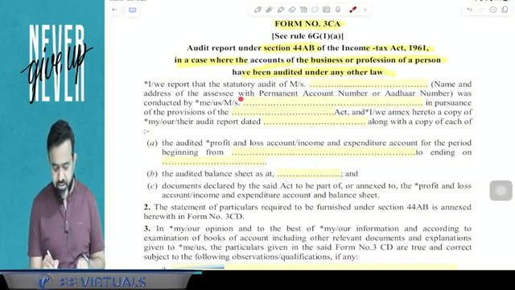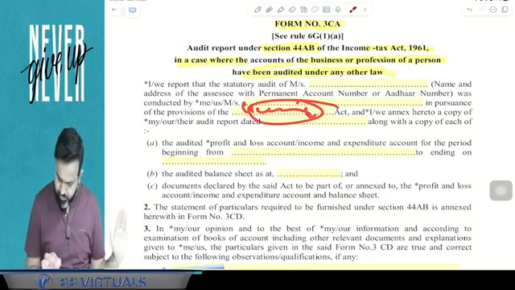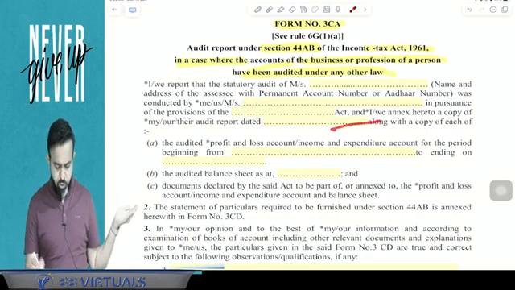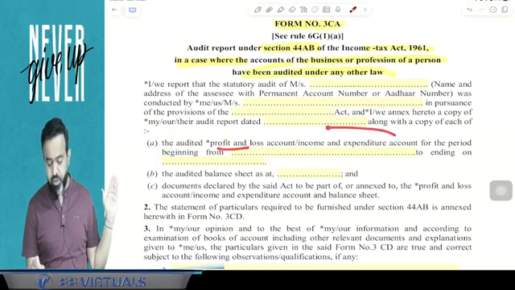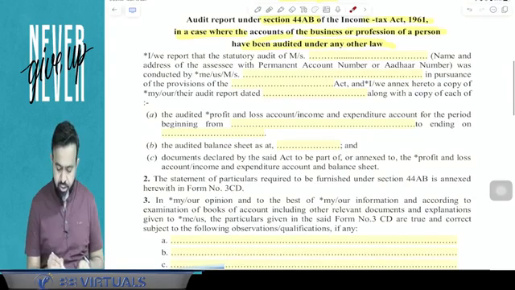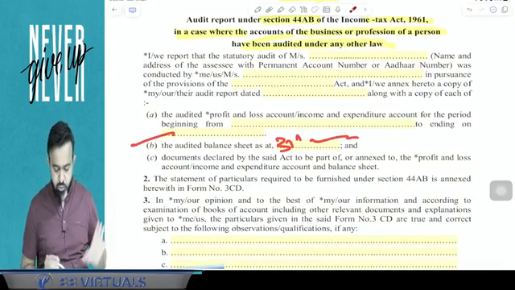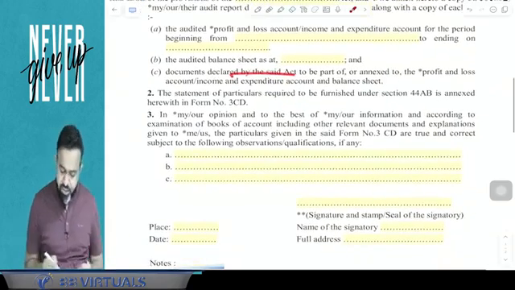Here they will write the CA firm name, the provision, that is section 44AB of the Income Tax Act 1961, and the audit report date. After that, they mention the audited profit and loss account for the period, that is the previous year and assessment year, and the audited balance sheet as on 31st March 2024, and documents and all. And after that, just read the last point, that is point number 3.